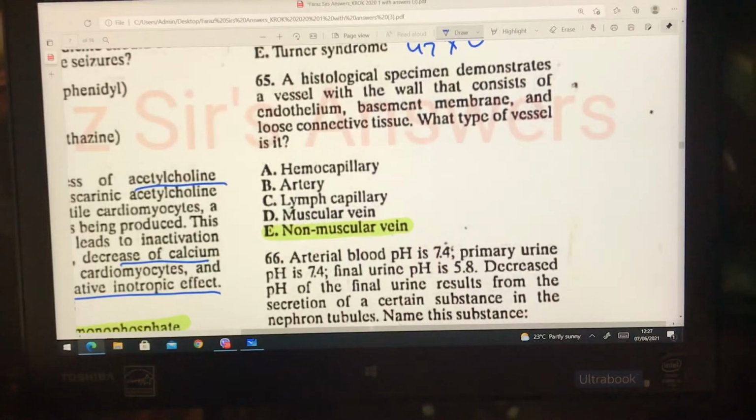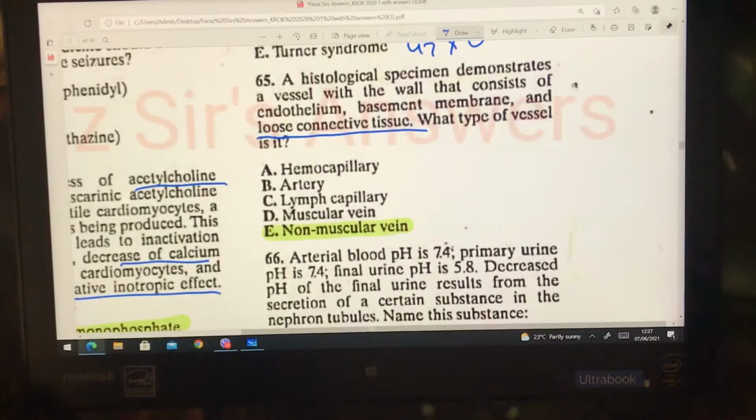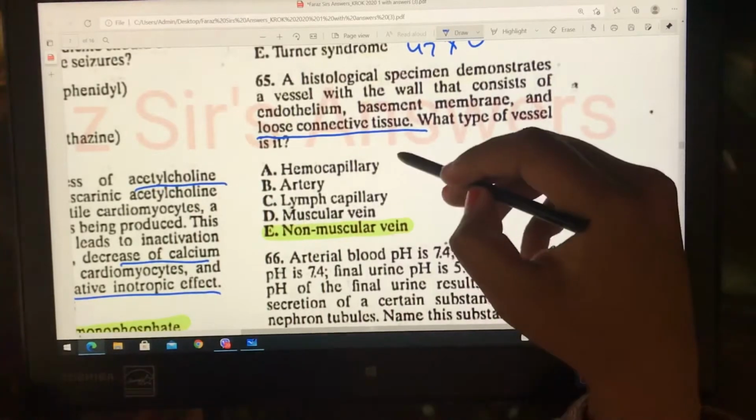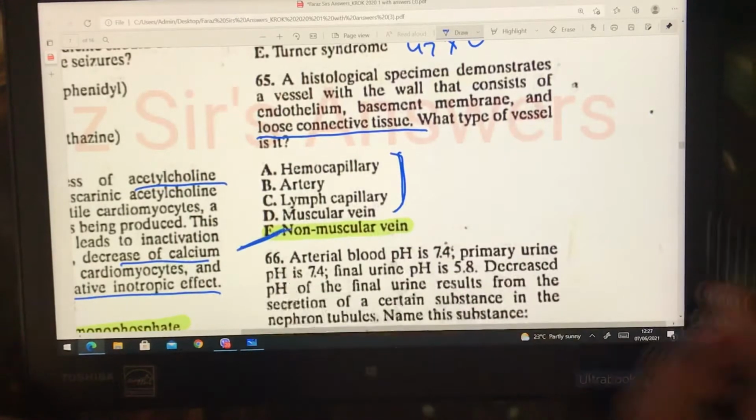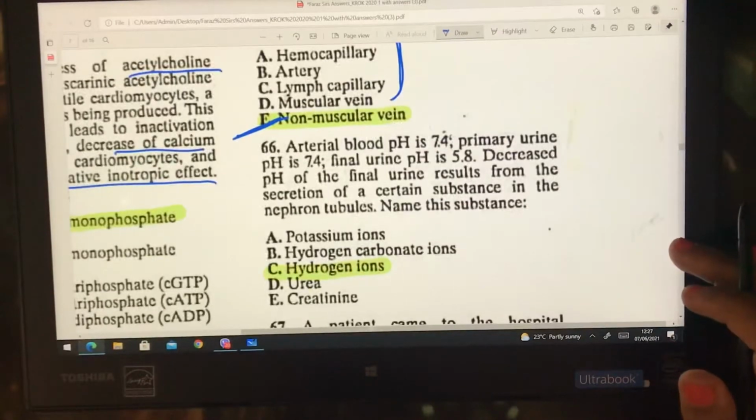A histological specimen demonstrated a vessel with a wall that consists of endothelium, basement membrane and loose connective tissue. Loose connective tissue is present in non-muscular type of vessels, and among these, only this option has a non-muscular vein. Let's move to the next question.